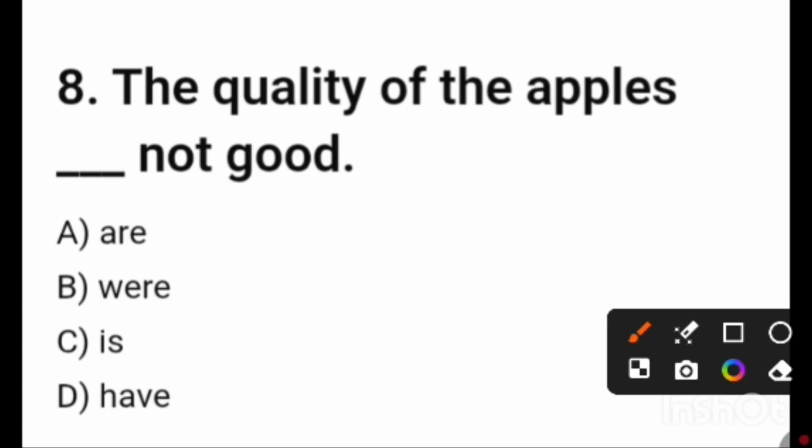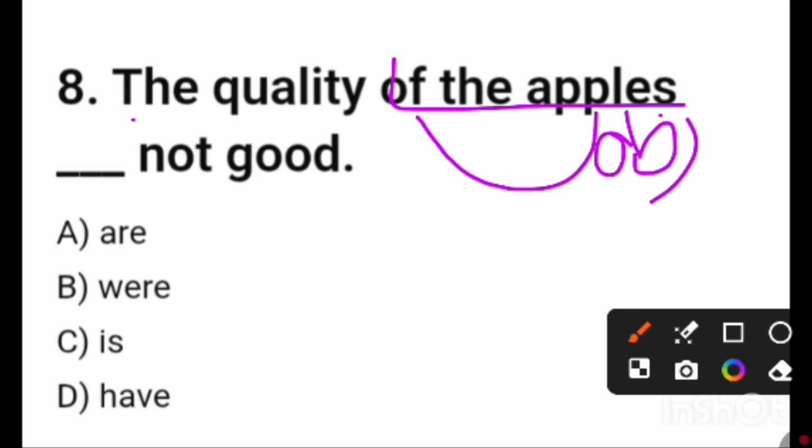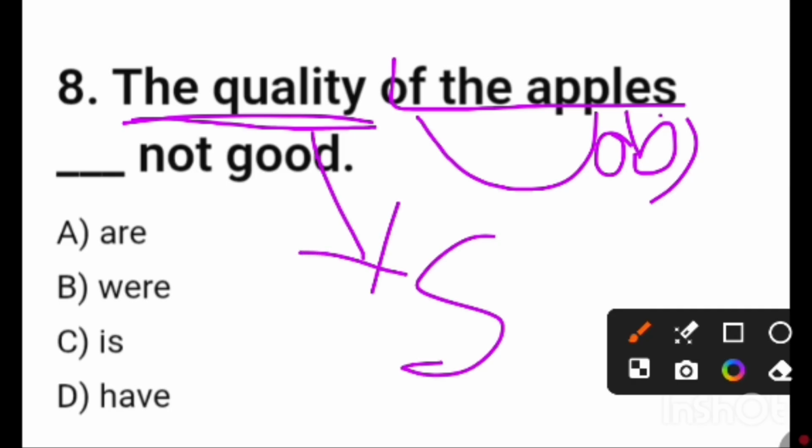The quality of the apples, same thing. This part is not mandatory because apples is the object of the preposition of. This is the object. So for agreement, this part is the subject. Quality, it is quality. We cannot count the quality, so always it is singular. So we have to agree with the singular verb. We have to write down the singular verb.